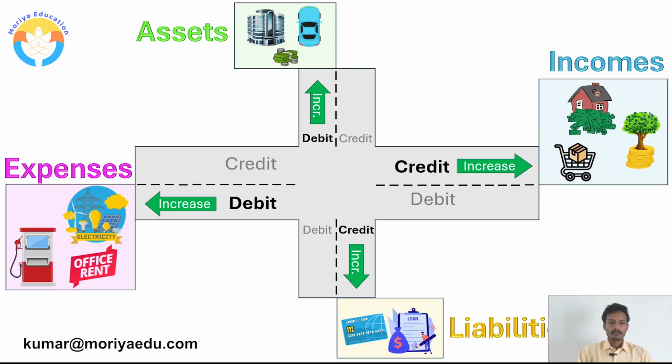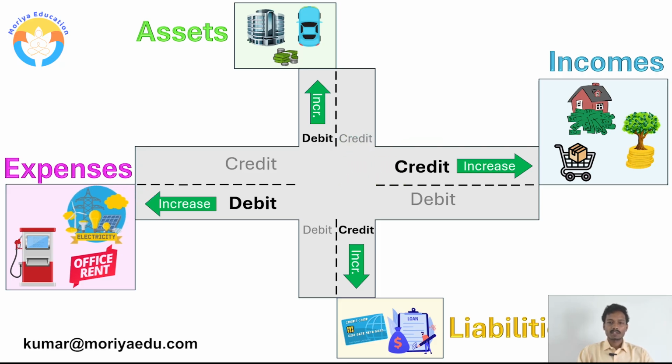In the same way, expenses. For example, we have incurred some expense for fuel, that means expense is increased, so debit it. Whenever we pay the rent, that means expense is increasing, so debit it. In the same way, electricity also. Whenever we incur electricity expense, we are paying the electricity bill for each and every month. That means expense is increasing every month, so debit it. So debit the electricity expenses.